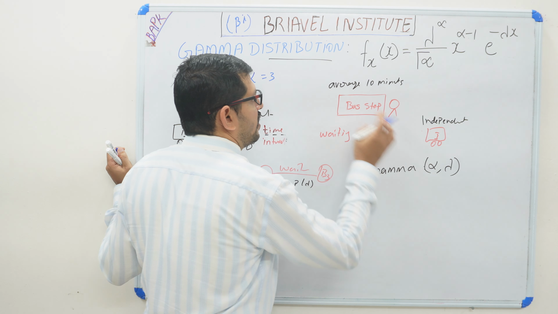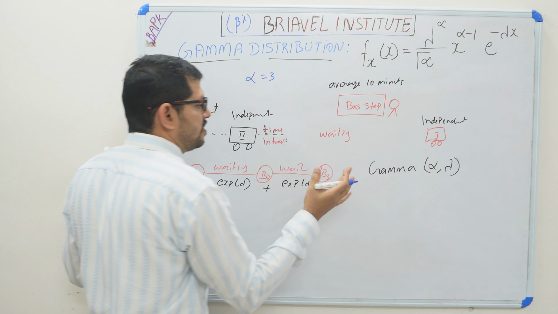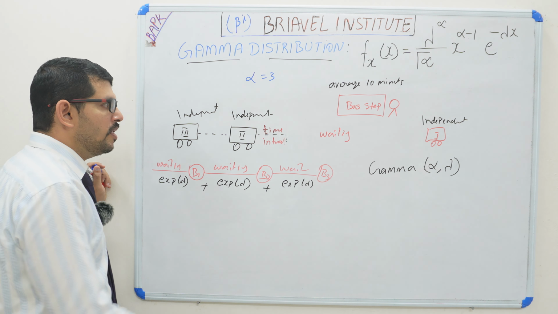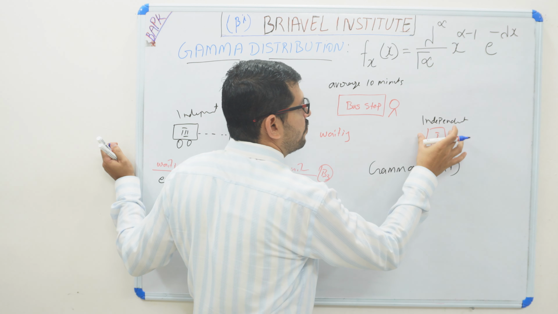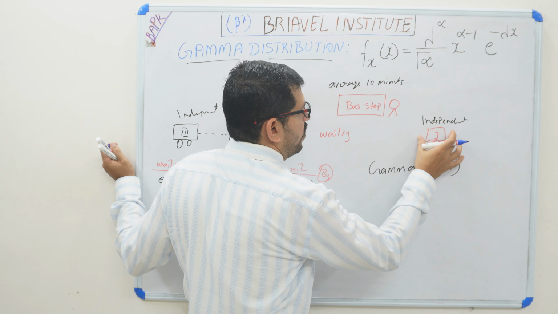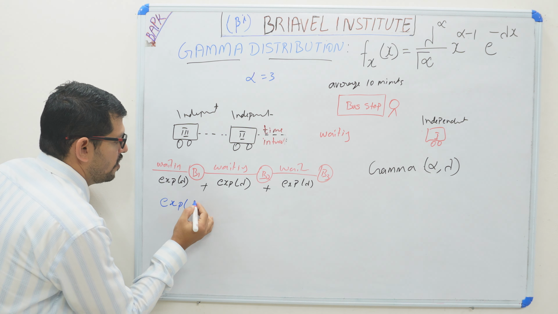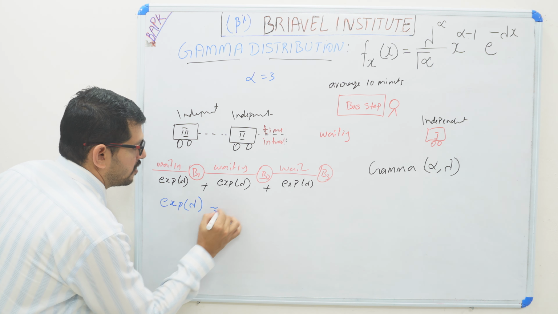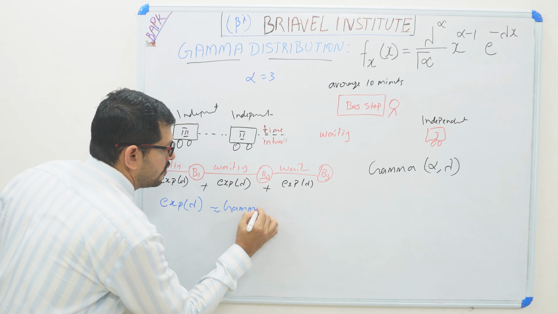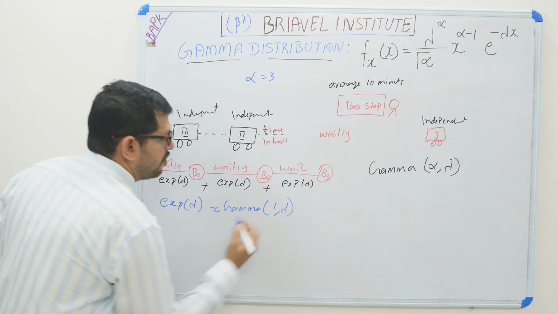Lambda is the time interval, an average of 10 minutes. If you are analyzing only one event, then the exponential distribution of lambda is the same as the gamma distribution of 1 and lambda.